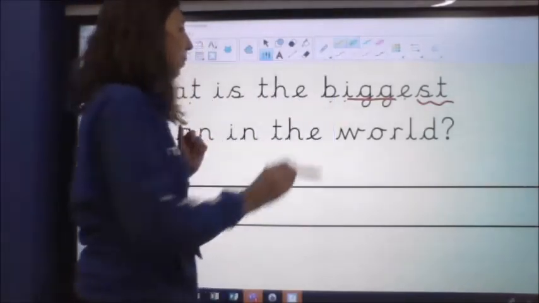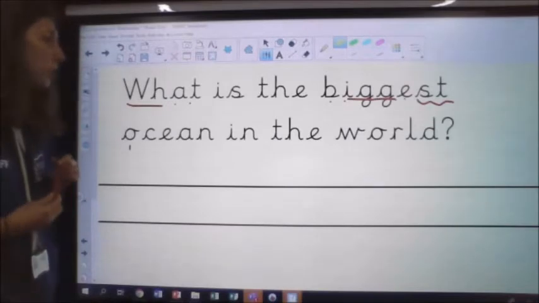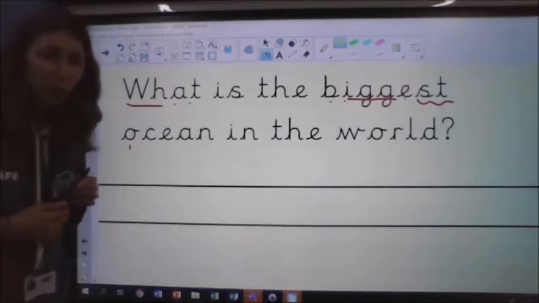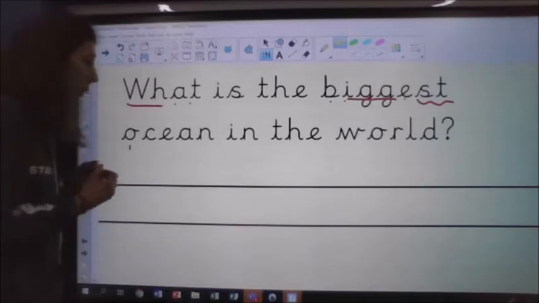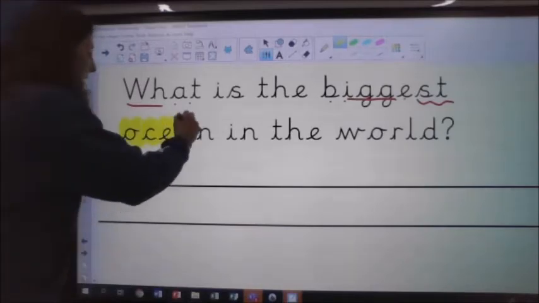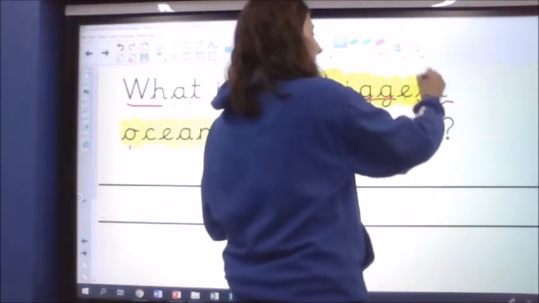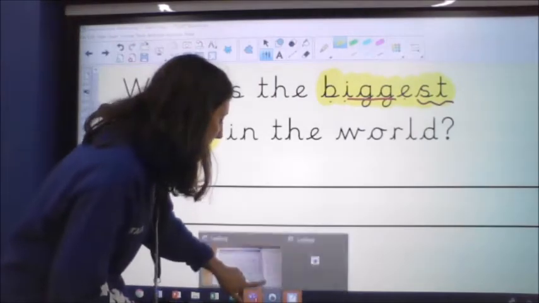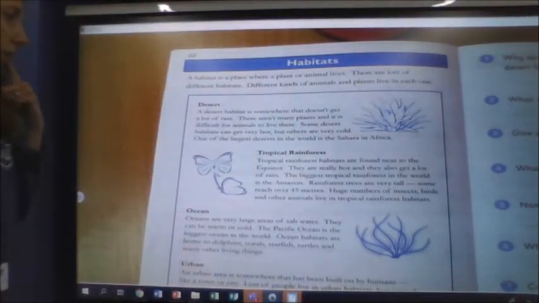Which key word do you think I'm going to be looking for in the text? If I want to know what is the biggest ocean in the world, what have I got to be looking for to find that answer? I've got to retrieve that answer. I need to find where it says the word ocean, and hopefully it will say the word biggest or something similar to that. So back to our text.